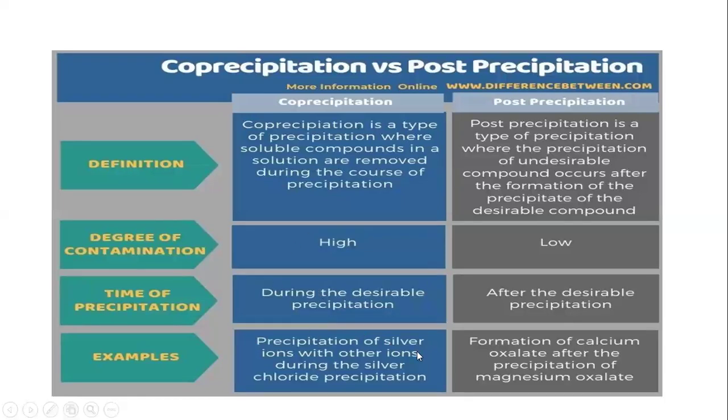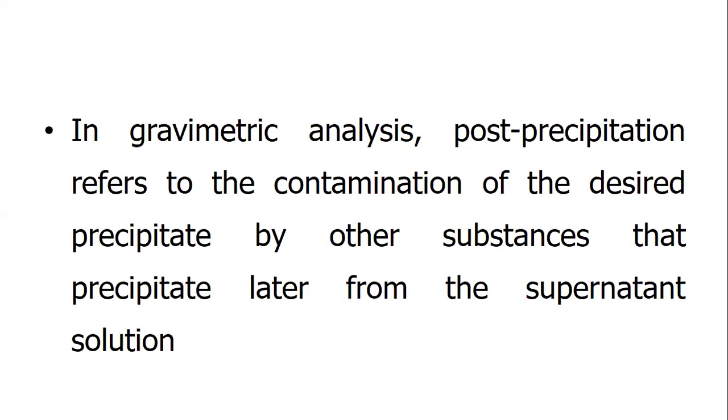Example: precipitation of silver ions with other ions during the silver chloride precipitation. Formation of calcium oxalate after the precipitation of magnesium oxalate. Okay, it's all about post-precipitation and co-precipitation versus post-precipitation.